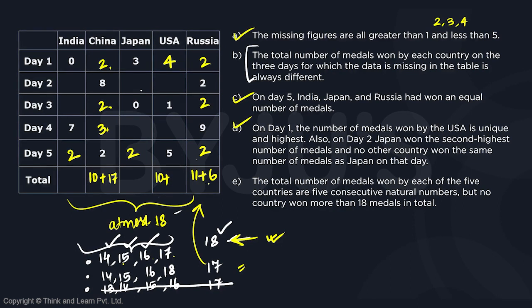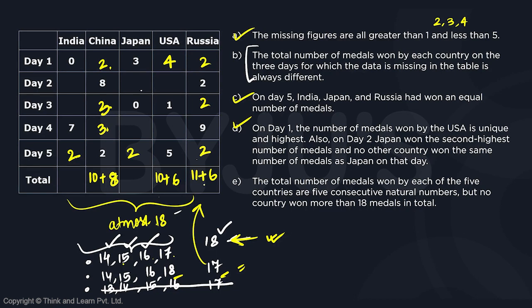Sorry, this is 7, not 17. So 17 is already taken for USA. For China, it should be 18, sorry. Let's say, so this is 2, 3, 3 in some order. 18 is taken, 17 is taken. So we need to have a 6.